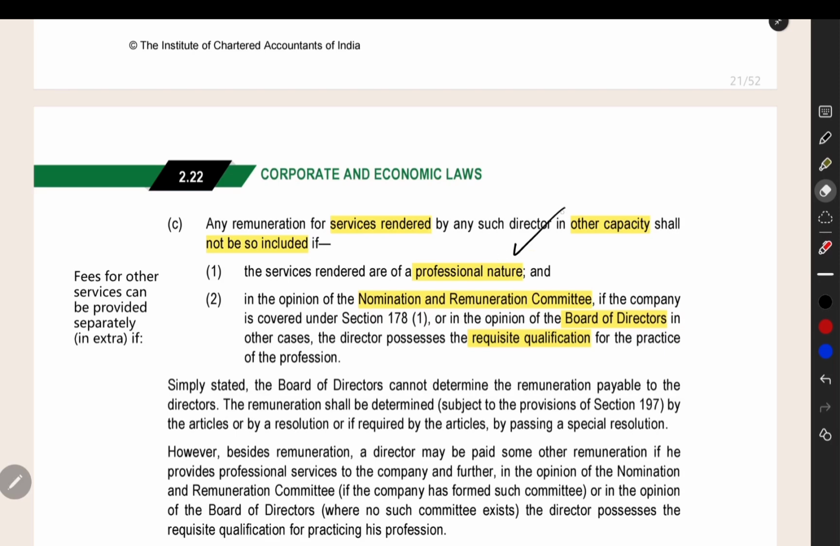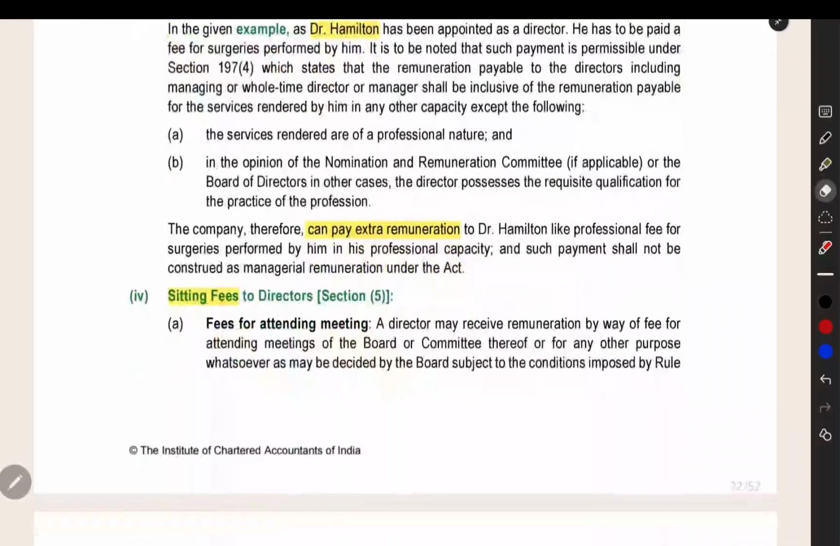The service fee is providing is of a professional nature. In the opinion of nomination remuneration committee, he is having required qualification. Then in such case, over and above the director remuneration, you can pay remuneration in other capacity also. For the services rendered by the director in other capacity also, you can pay extra remuneration. So for that, they have given an example here.